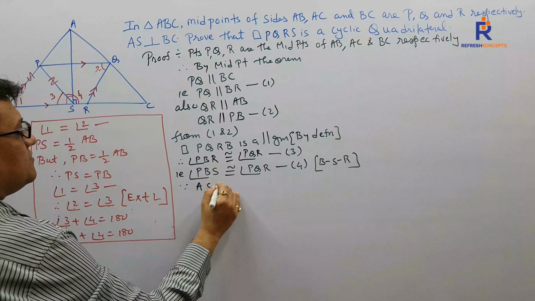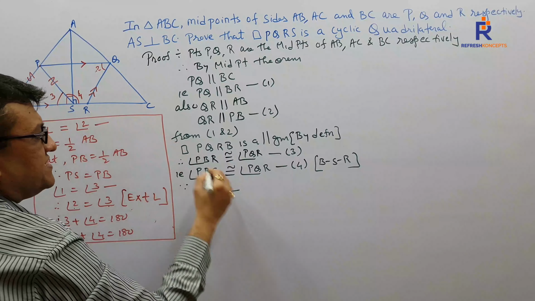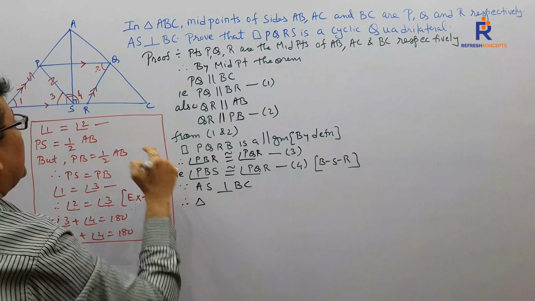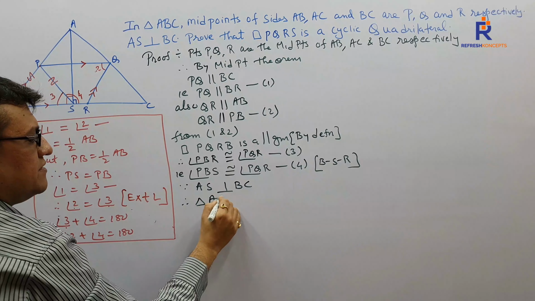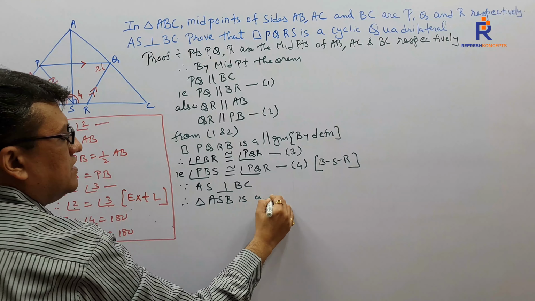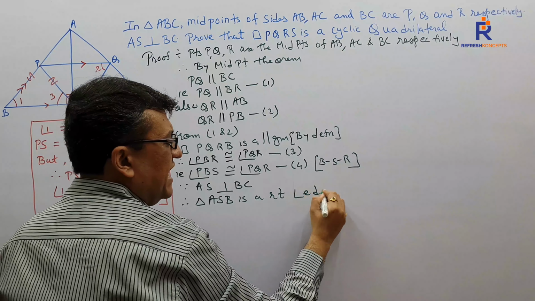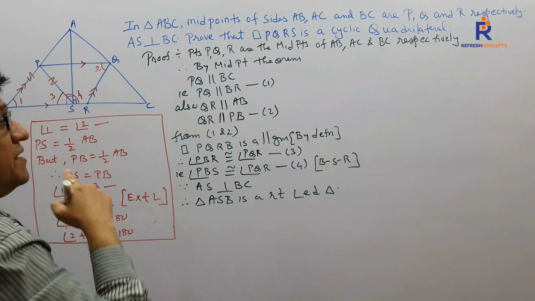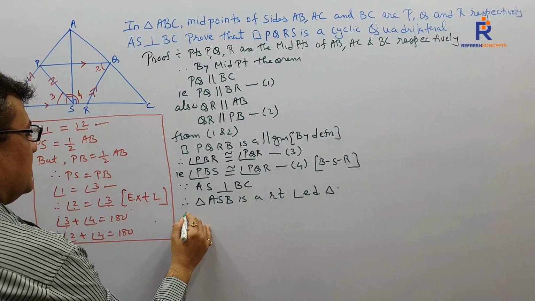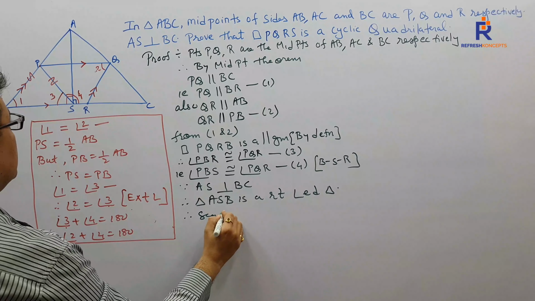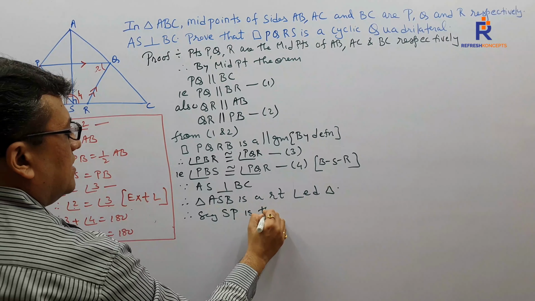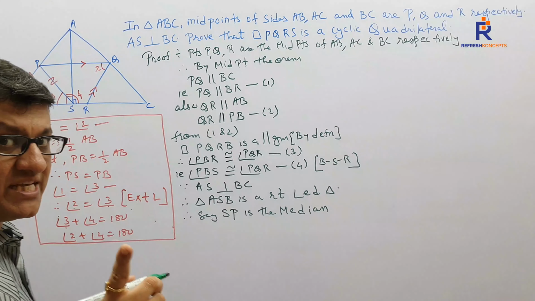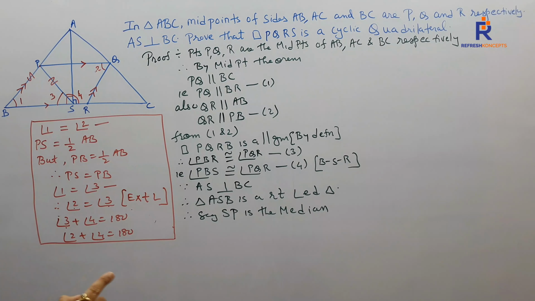Since AS is perpendicular to BC, triangle ASB is a right angled triangle. Point P is a midpoint, given to us. Therefore segment SP is the median. Because point P is given as a midpoint, SP is a median.